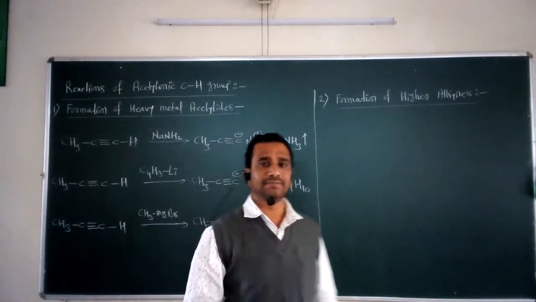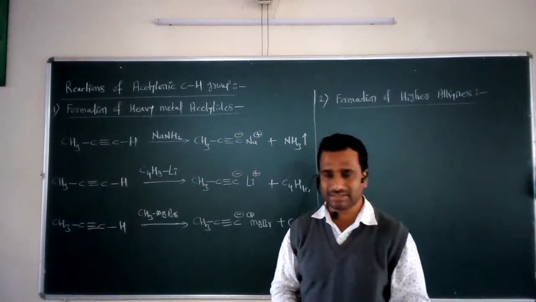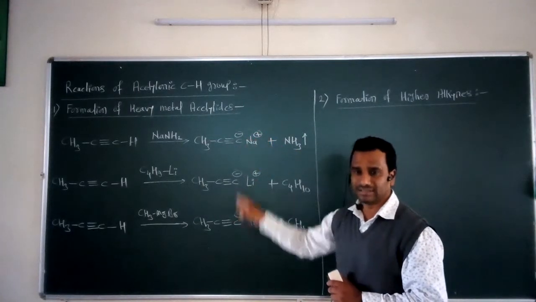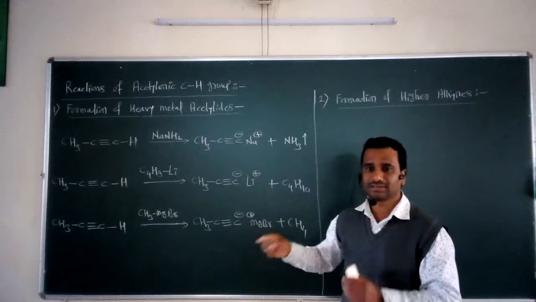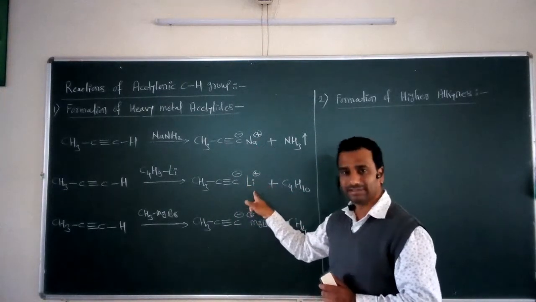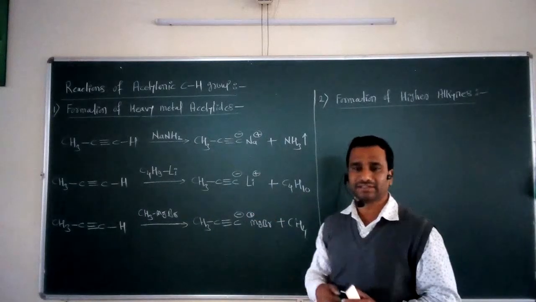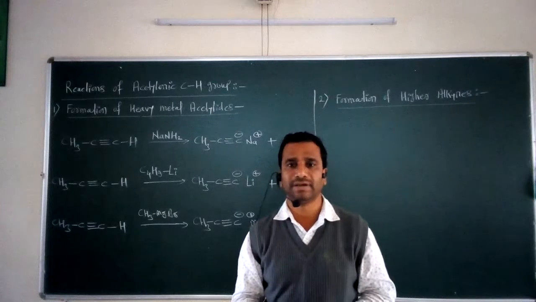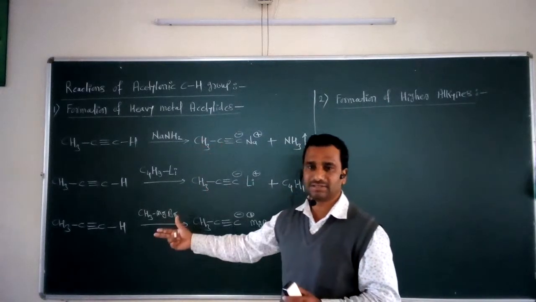So this is a very simple type of reaction shown by the alkynes, the formation of heavy metal acetylides. In all these three reactions, some metal is involved. In the first case, sodium metal is there. In the second case, lithium metal is there. And in the third case, magnesium metal is there. So all these metals form acetylides by combining with the alkyne.